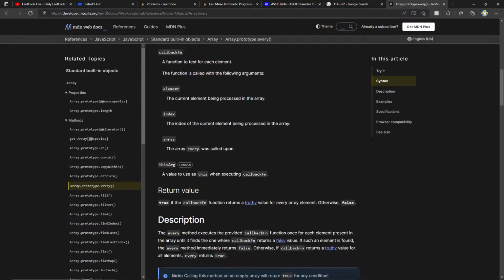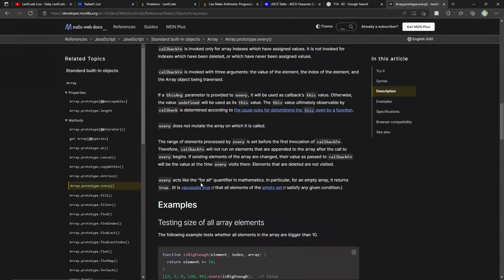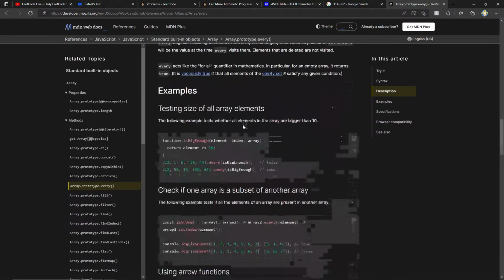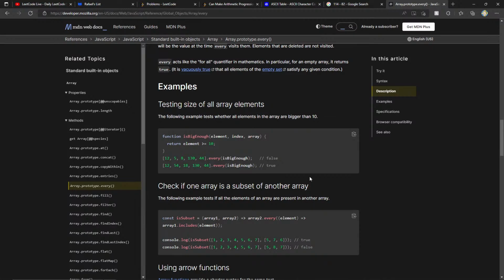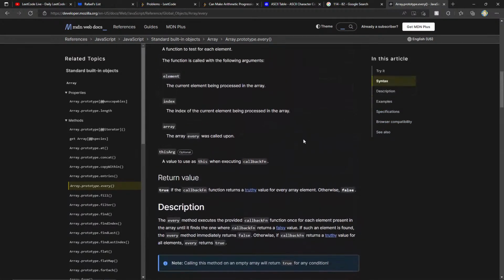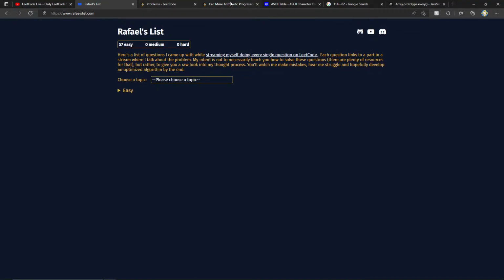Let me check the documentation. The range of elements is set before the first invocation. Okay, I don't think we can modify the index, but that's fine. Let's do this. I'm going all over the place.